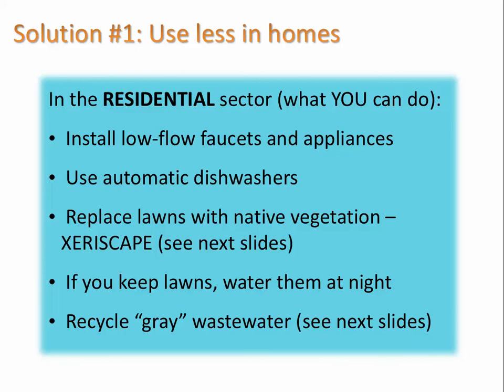So here's a list of some solutions that we can use for reducing our water use. In the residential section, you can install low-flow faucets and appliances. You can use automatic dishwashers. Replace your lawns with native vegetation, called xeriscaping. We'll see that in coming slides. And if you keep lawns, water them at night when there's less evaporation. And you can recycle gray wastewater, which I'll also show you.